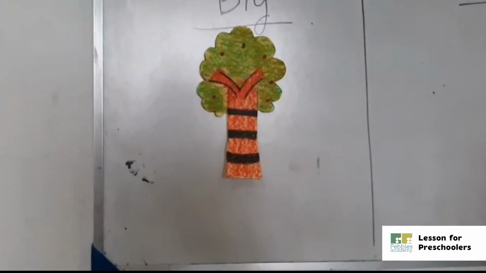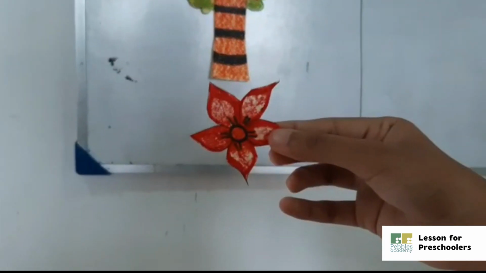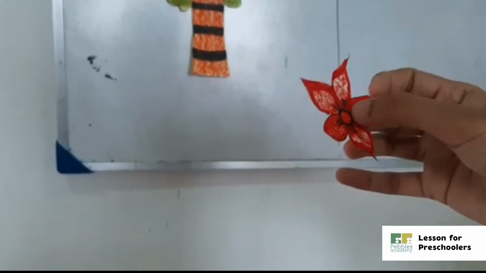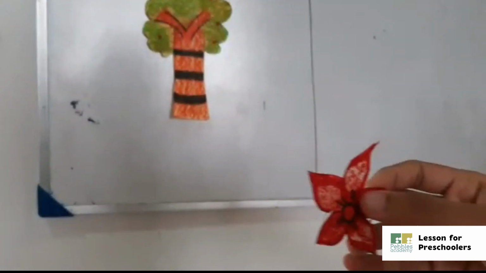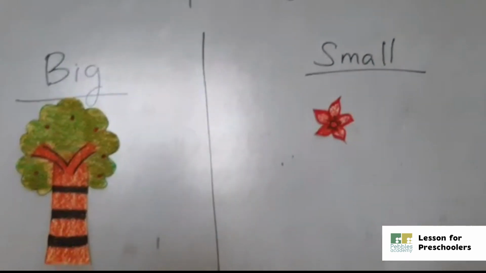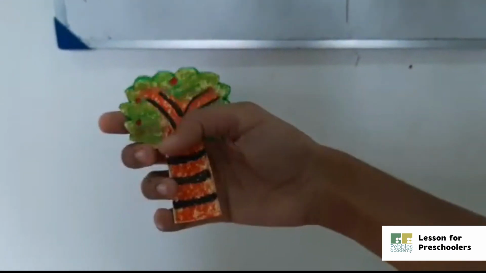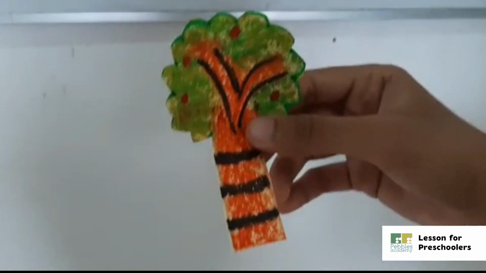Okay. Next, what is this, students? This is a small flower. So which side will we keep this? We keep this on this side. What is this, students? This is a small tree. So which side will we keep this?